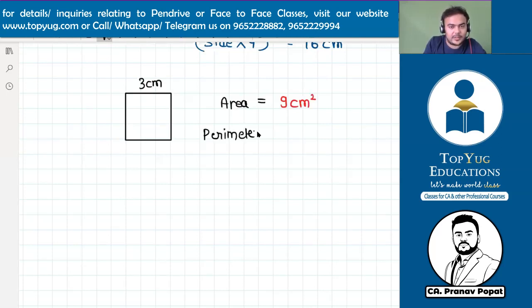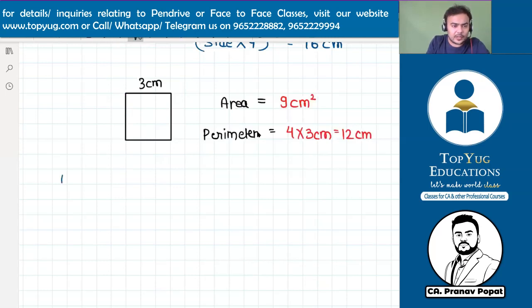Now see perimeter here. It is 4 into 3 centimeter, which is 12 centimeter. Is it fine? Are 12 and 9 different values? Yes. So that was just a coincidence in the case of 4 centimeter. Otherwise, area and perimeter can be different also. And anyway, the unit is also different. One is in centimeter, one is in centimeter square. So this was all about square.